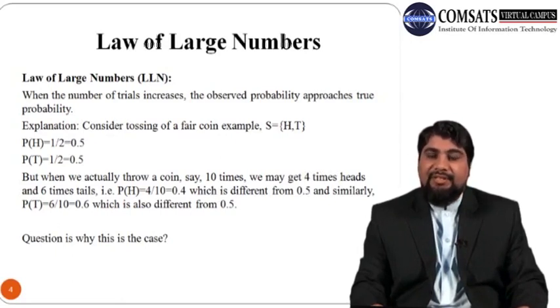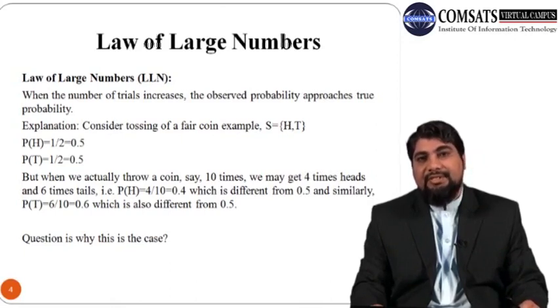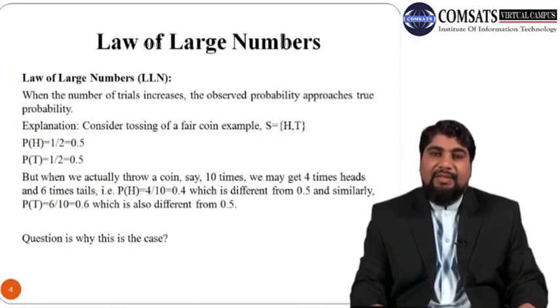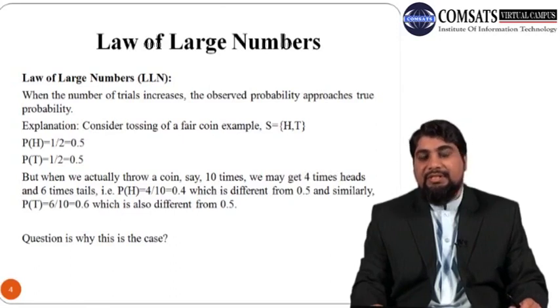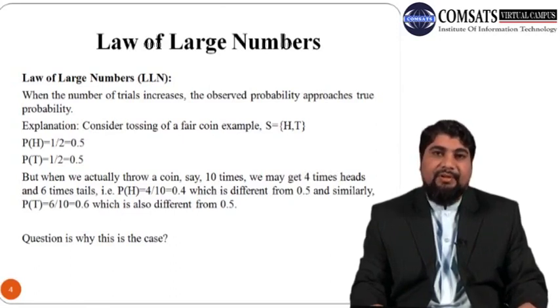So if the coin is fair, then we can say that the probability of head is 50% and the probability of tail is also 50%. So if the coin is fair, then it means the probability of occurrence of head and the occurrence of tail, both probabilities are equal and they are equal to 50%.